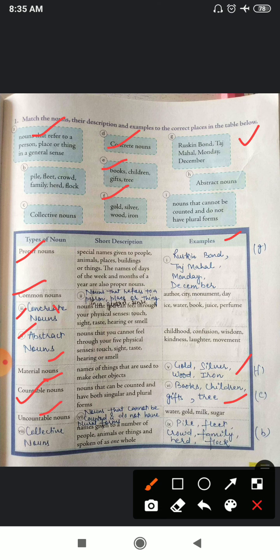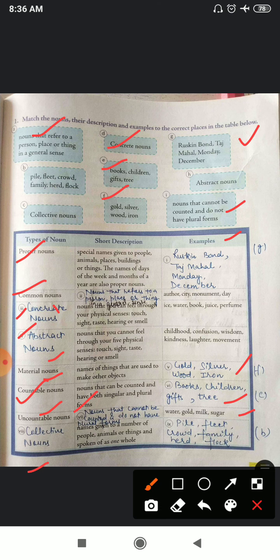Now, uncountable noun. With the name itself, you can recognize कि uncountable का means जो count नहीं कर सकते, which cannot be counted. So description will be nouns that cannot be counted and do not have plural forms. From here, you have to fill. Like example, water. Water we cannot count. Gold, milk, sugar.